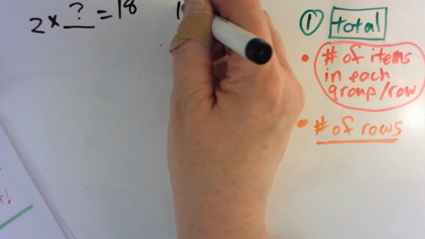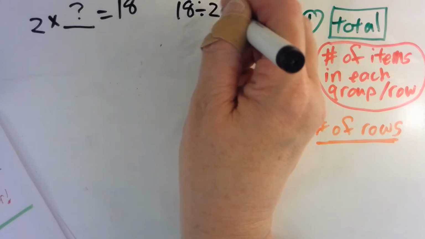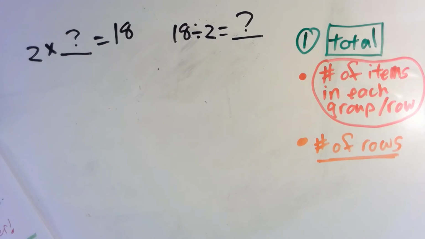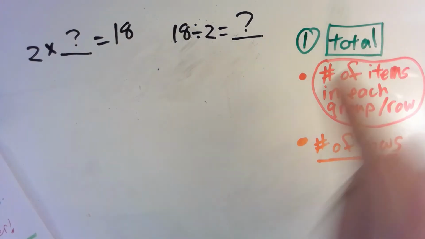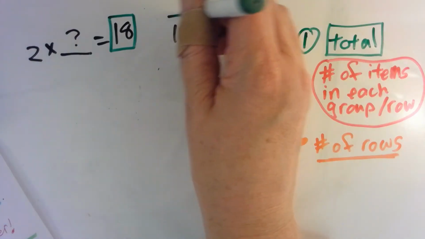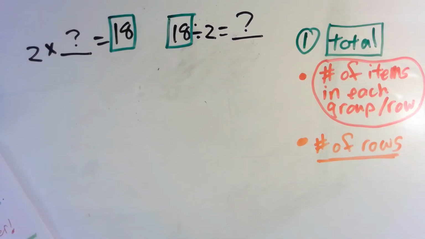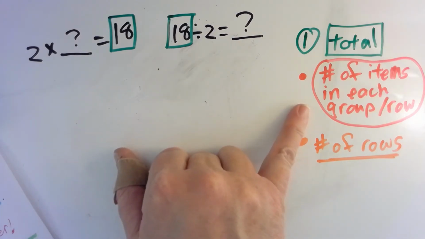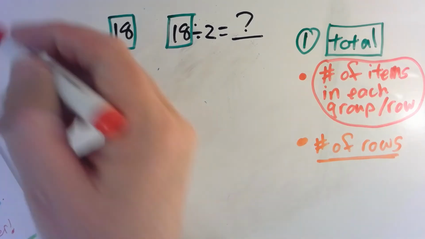And we also have 18 divided by 2 equals the quotient, or an unknown. Okay. All right, so the first thing we do is we're going to put a square around the total. So here's the total, and here is the total.